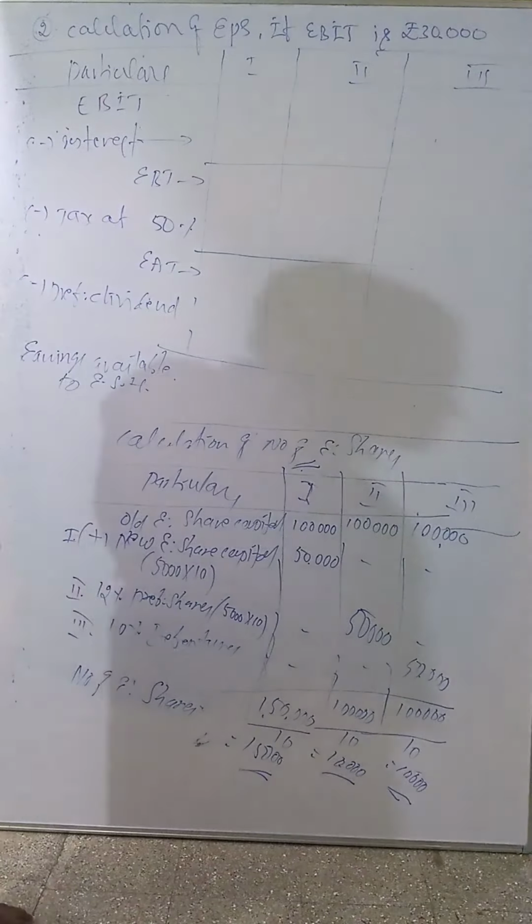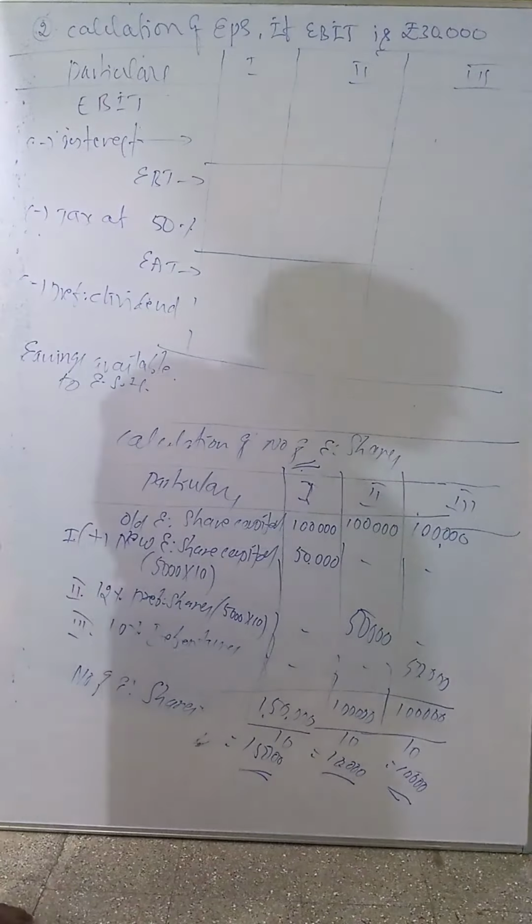See these two. Old equity 1 lakh plus new 50,000 is 1 lakh 50,000, divided by 10 each, the value of one share. Second one: how much equity? We have only 1 lakh. 1 lakh divided by 10 each. Now fill in the amounts.